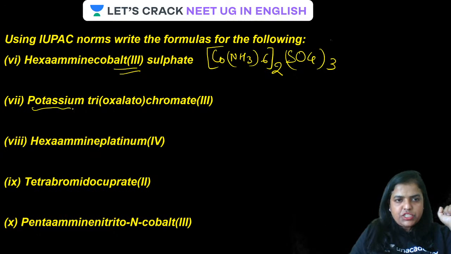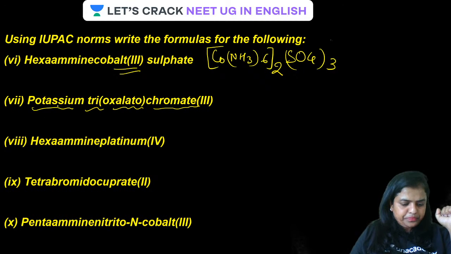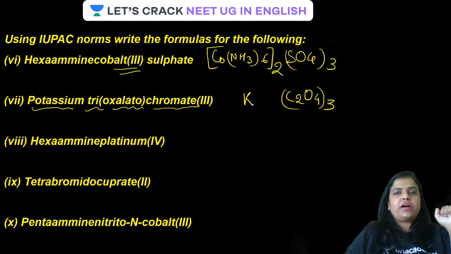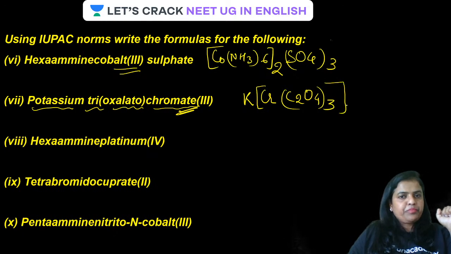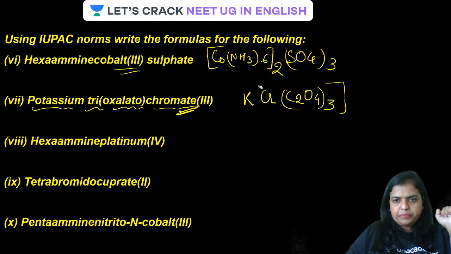Now the next one, potassium trioxalatochromate 3. Potassium is there. Potassium will always be written in the ionization sphere. Trioxalato is a bidentate ligand, C2O4 whole thrice because it is trioxalato, and chromium 3 is there. That means it is an anionic complex, a complex anion. Is that clear? Now let us balance the charges, guys. How many potassium will be there? It's very simple from here.